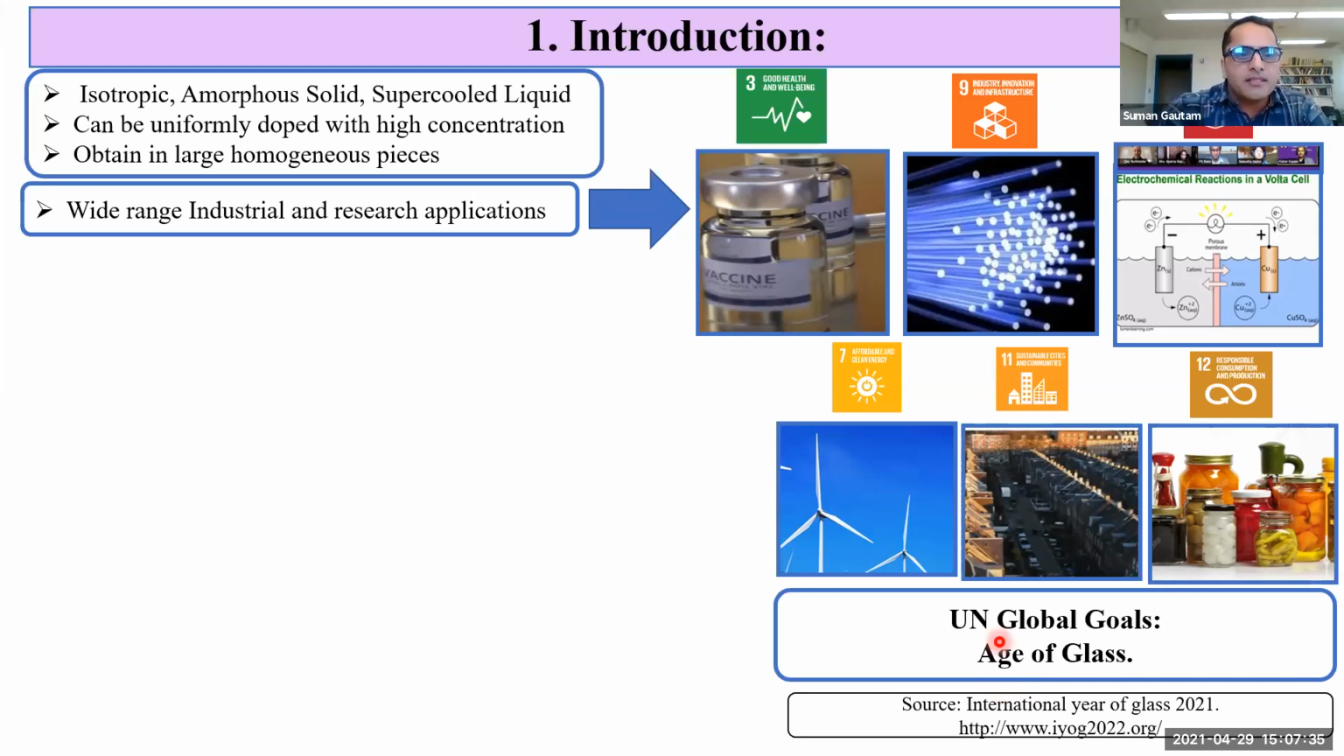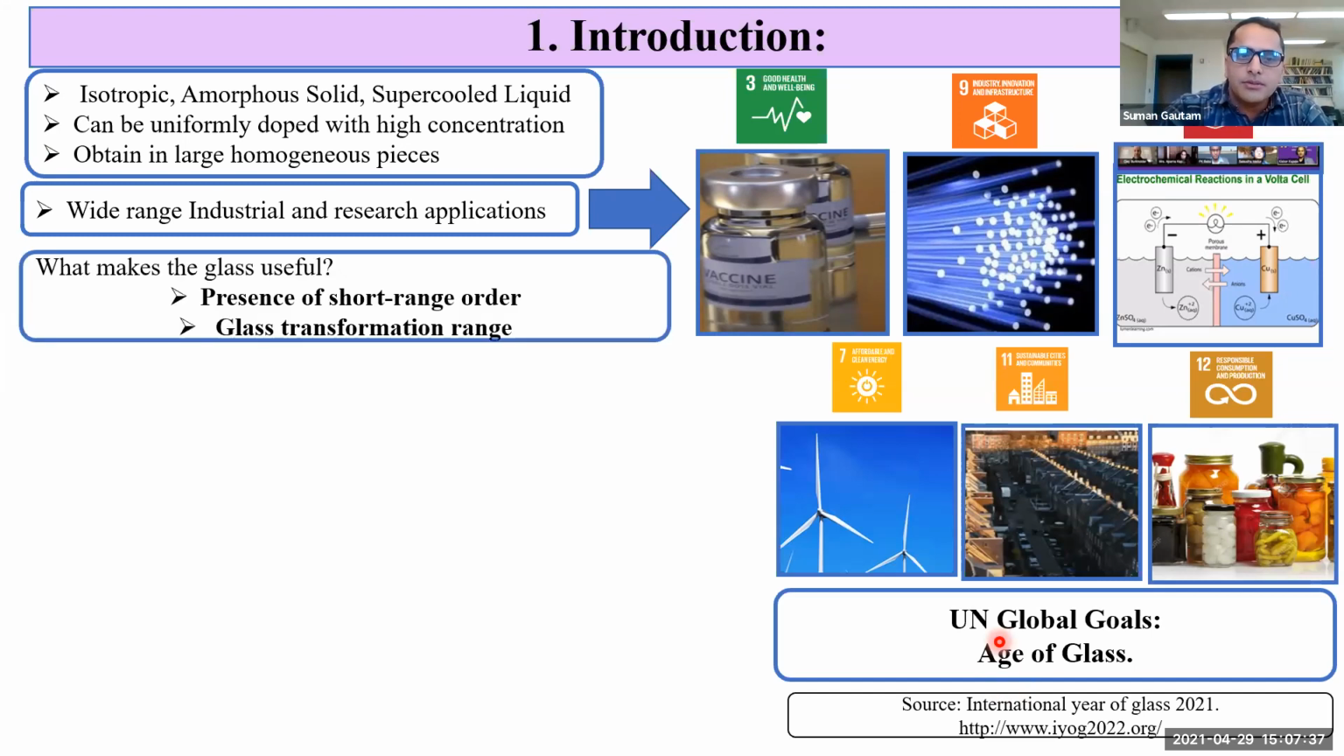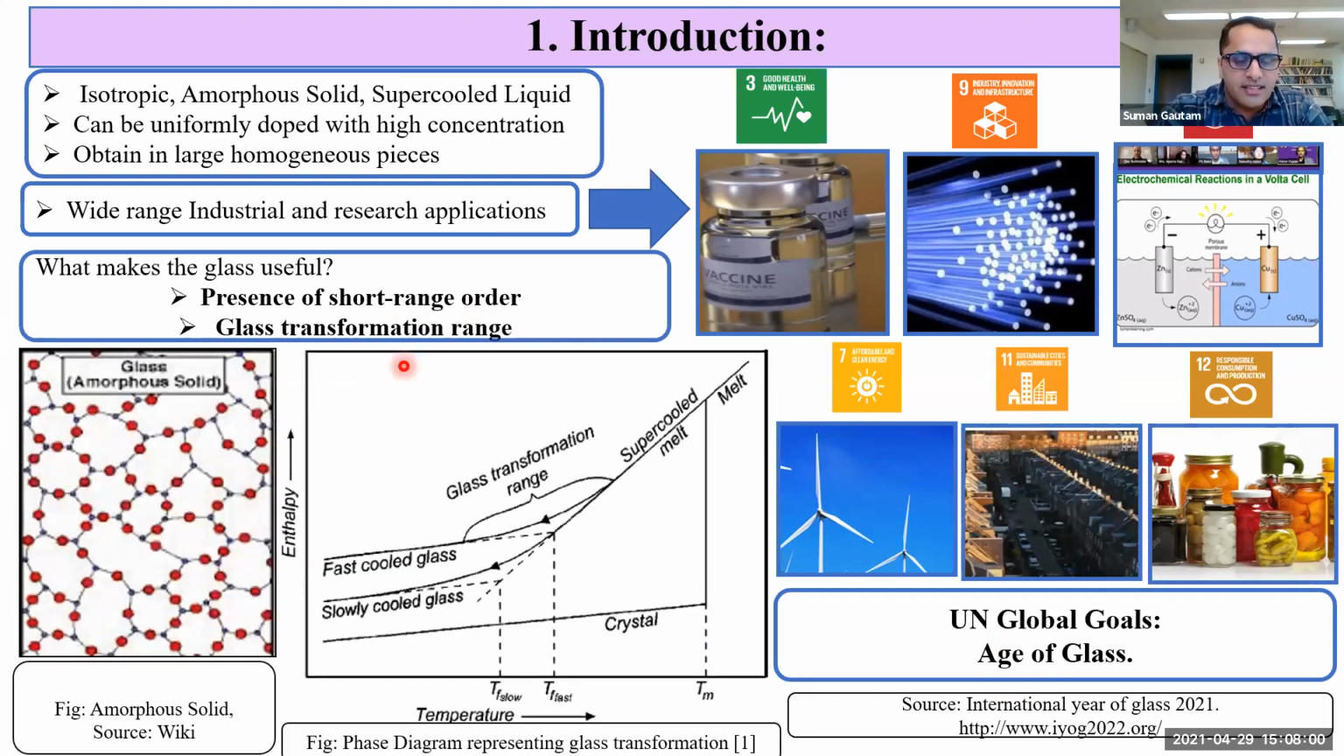If so, then what makes glass useful? It is due to the presence of short range order. There is a short range arrangement of molecules over a short distance. This well-defined short range arrangement is responsible for chemical bonding and holding the solid together. Glass transformation takes place in a certain range. We call it the glass transformation range, and the temperature in between this range is called the glass transition temperature.